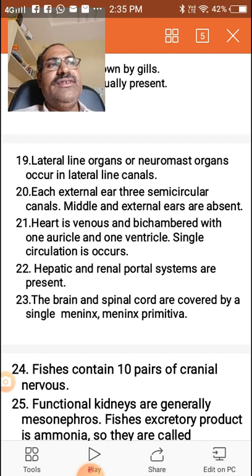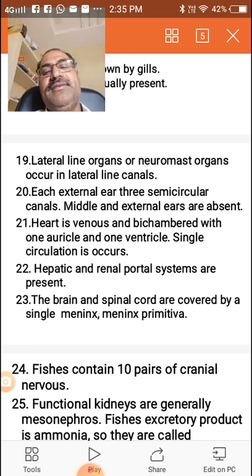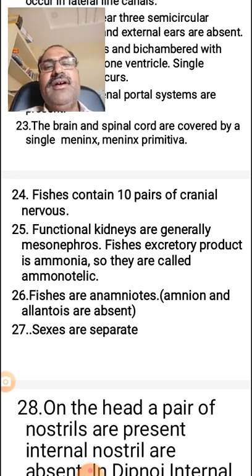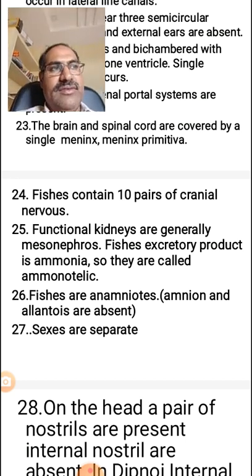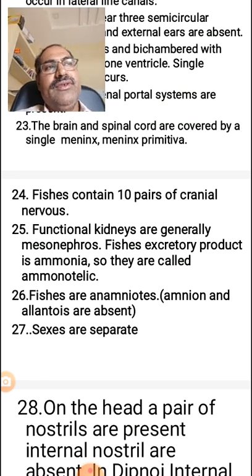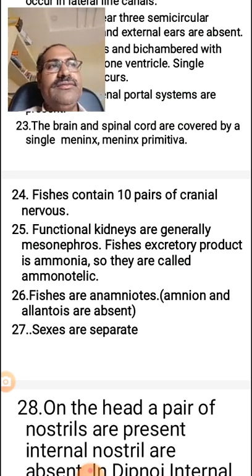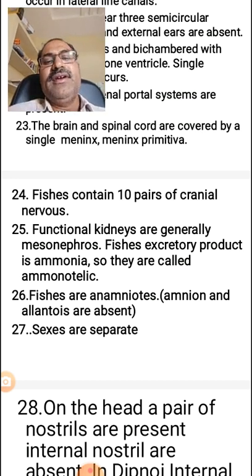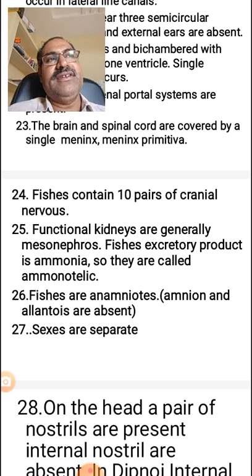And the digestive system consists of the alimentary canal, which starts with the mouth and ends with the anus. They feed on either grass or other microorganisms, so they are omnivorous. And excretion is done by the mesonephros kidneys in fishes, and the excretory product may be ammonia or urea. Ammonia is a highly poisonous substance compared with the other excretory products.